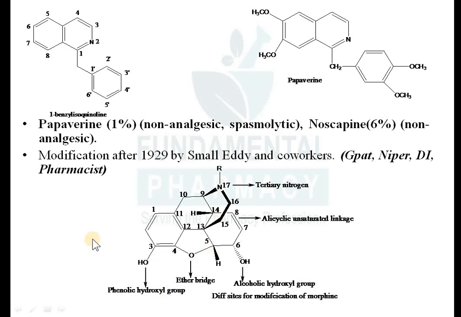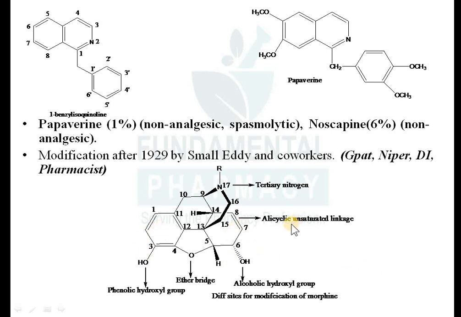Okay, so at the 3 position the hydroxyl group is known as a phenolic hydroxyl group. It is an ether bridge. Then this is known as the alcoholic hydroxyl group, and here there is a double bond, so that's why it is an alicyclic ring. It is not an aromatic ring. This ring is aromatic, but this one is not aromatic, it is an alicyclic ring.